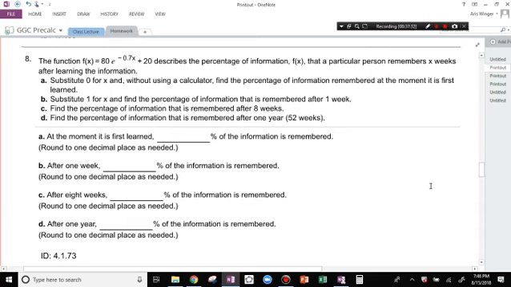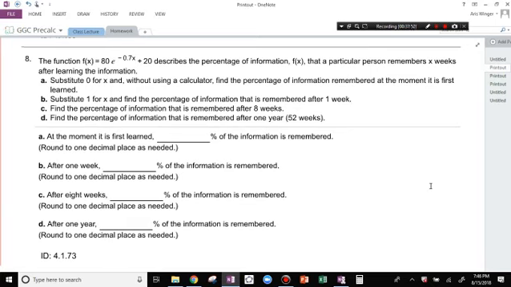Are you just going through this one so we can do the homework later? Yes, you're just doing it right now? Oh, okay. Yeah, because you're going to get an assignment that looks like this. That function describes the percentage of information that a particular person remembers x weeks after learning the information. And you're substituting it again.